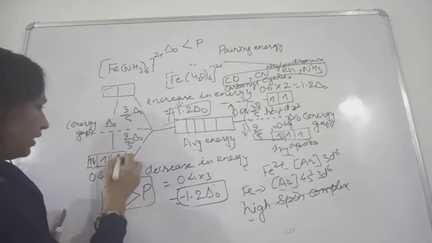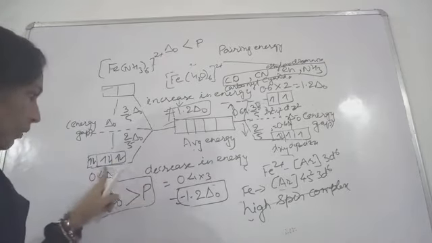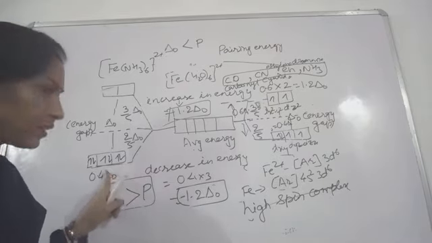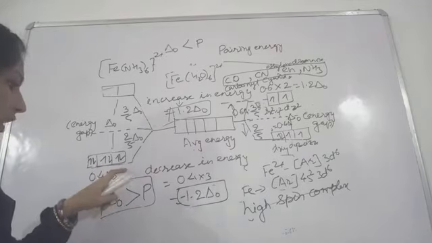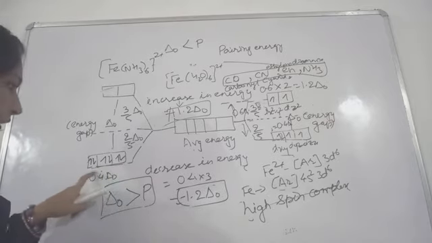So all the electrons will occupy these lower orbitals, and they will pair like this. 1 2 3 4 5 6, so 6 electrons will be paired and will occupy the